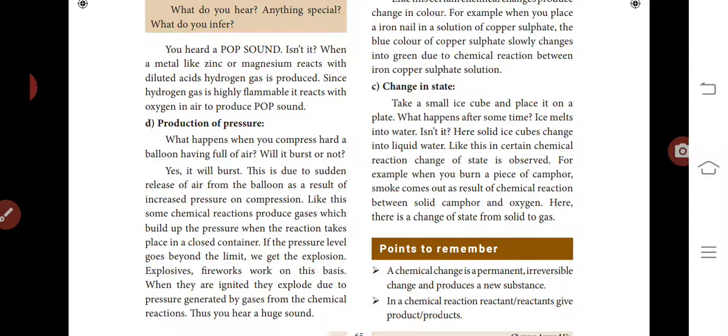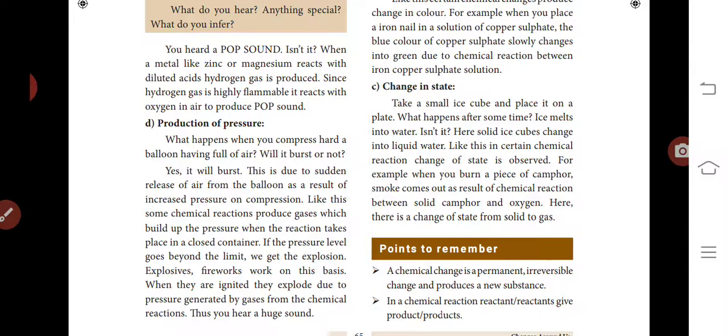For example, when you burn a piece of camphor, smoke comes out as a result of the chemical reaction between solid camphor and oxygen. Here, there is a change of state from solid to gas. Do you know evaporation, gas to solid, solid to gas? All these things you will study in the lesson on matter.